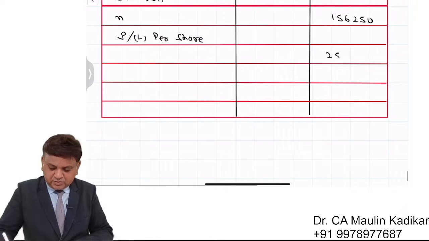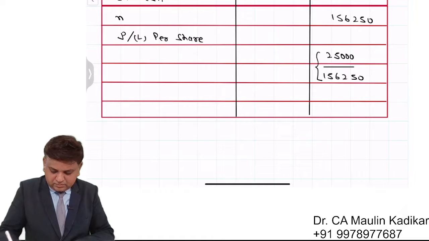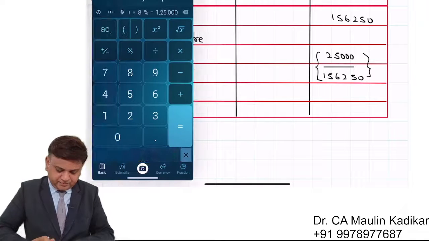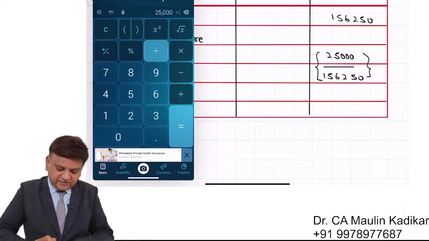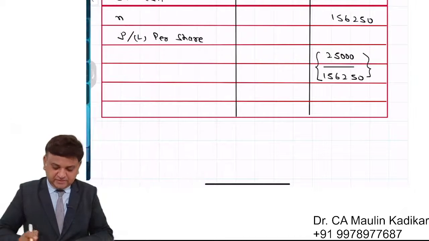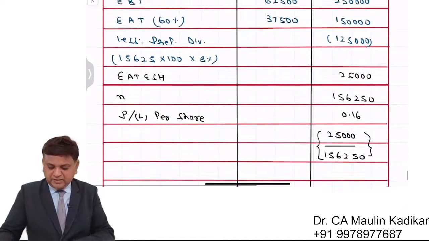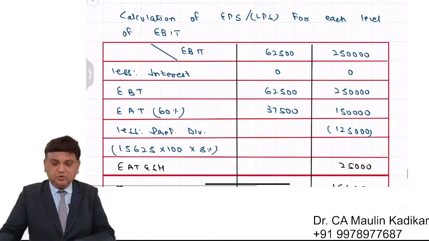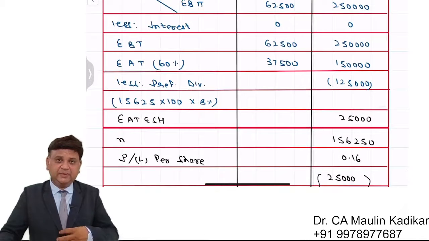That is 25,000 divided by 156,250, that is 16 paise. This is the way we'll make the calculation of 2,50,000. In case of 62,500, what will happen? Let us understand.